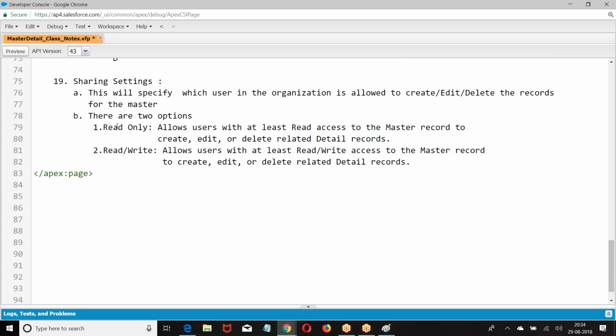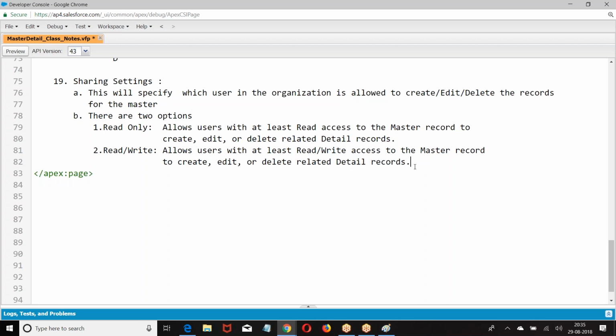Read only or read and write. If I choose read only, all the users with at least read access to the master will be able to perform create, edit or delete operation on the corresponding child. If I choose the second option, all the users who have at least read and write permission on the master will be able to perform create, edit, delete on the corresponding child records.